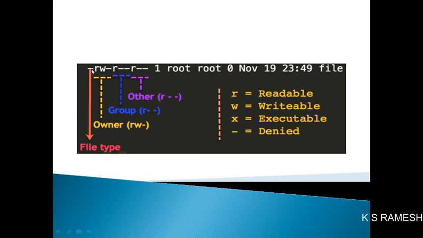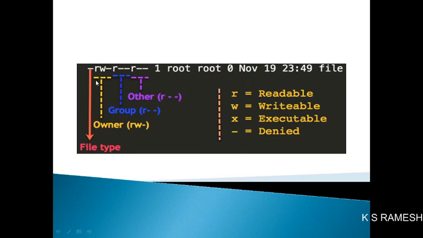At this position, if it is D, it is a directory. If it is a file, it will be allotted a hyphen. If you created a directory, it will give D here. So the first one represents the file type.